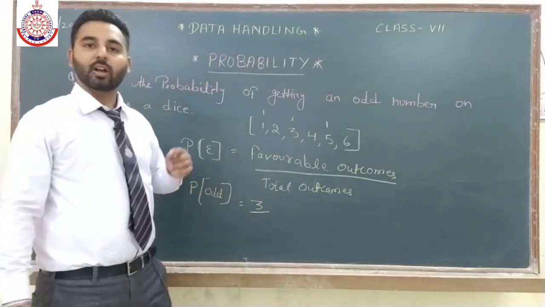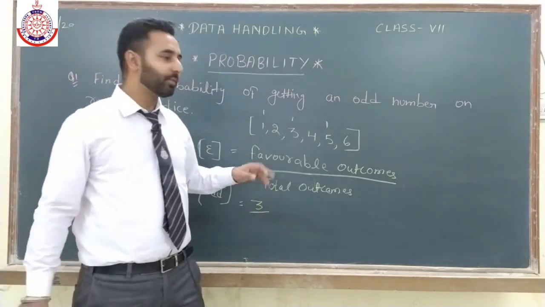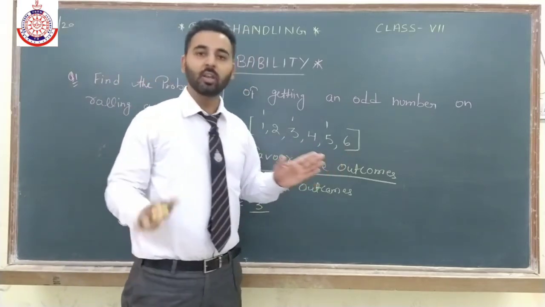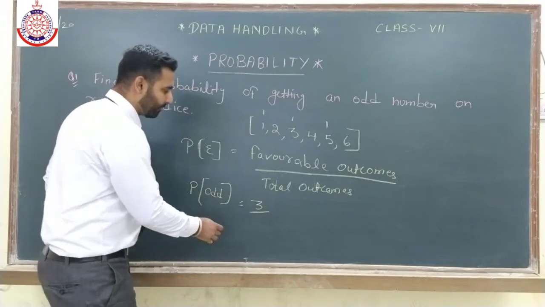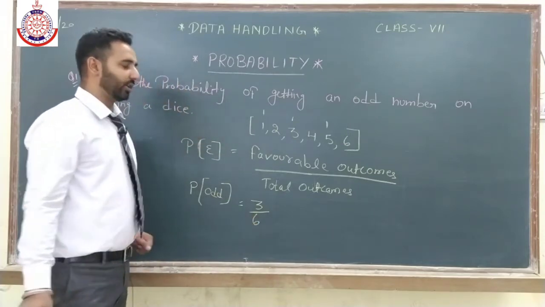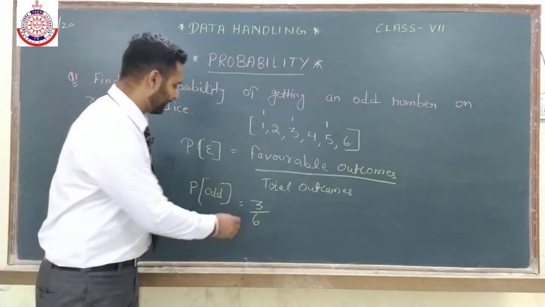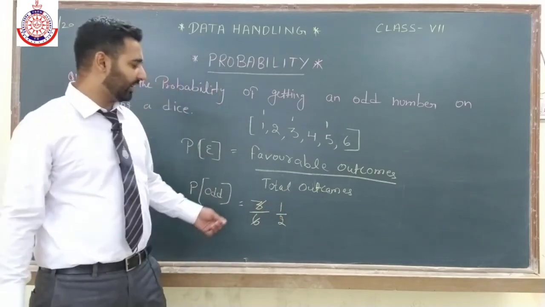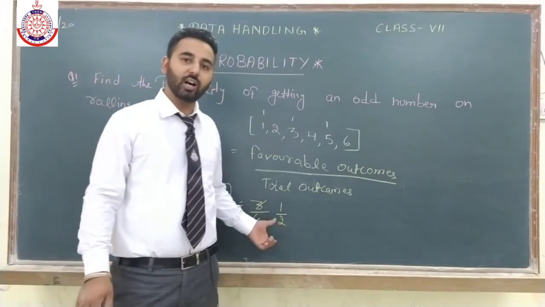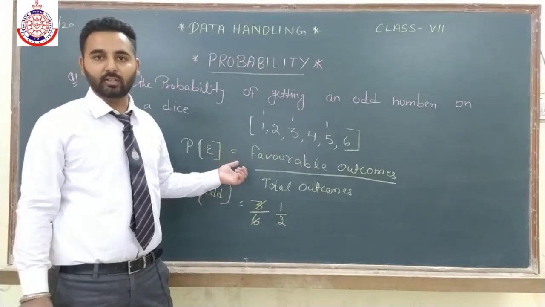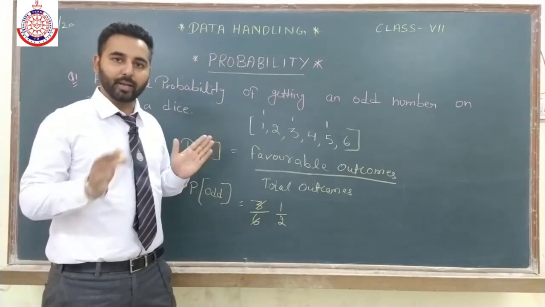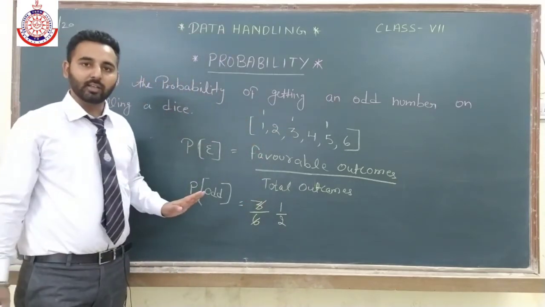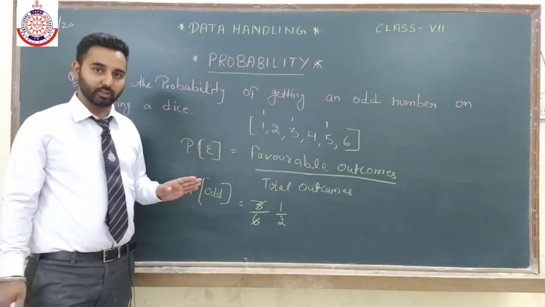So 3. How many total outcomes? Total outcomes we are having 1, 2, 3, 4, 5, 6. So total 6 possible outcomes are here. So 3 upon 6, 1 upon 2. So there are 50% chances or half chances that we will get an odd number by rolling a dice. I hope the concept of probability in the case of dice is clear to you.